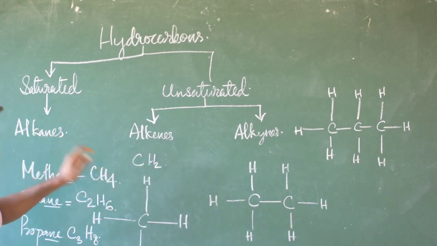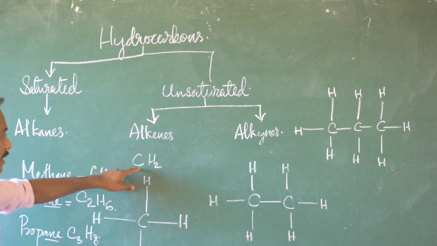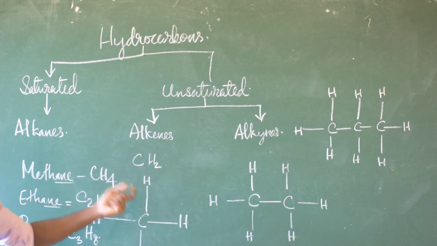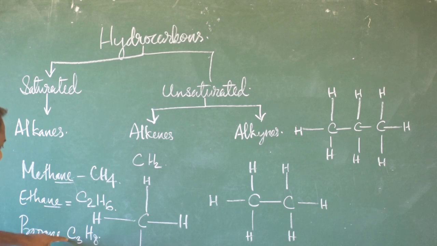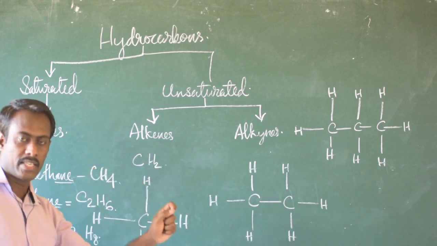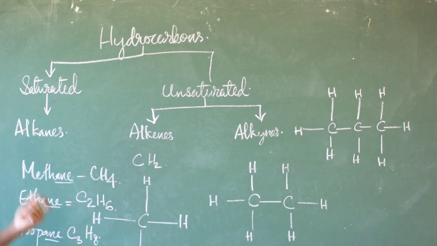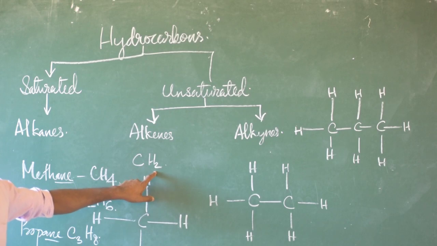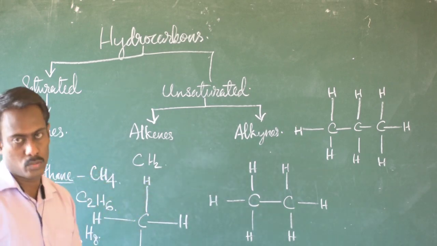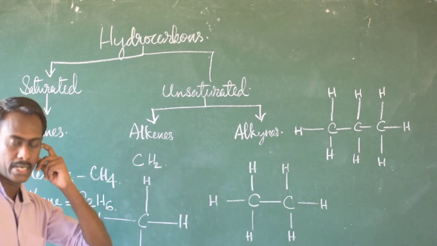So the difference between consecutive compounds is CH2. The difference between propane and ethane is also the same. In general, the difference between 2 consecutive compounds in this series is CH2: 1 carbon atom and 2 hydrogen atoms.